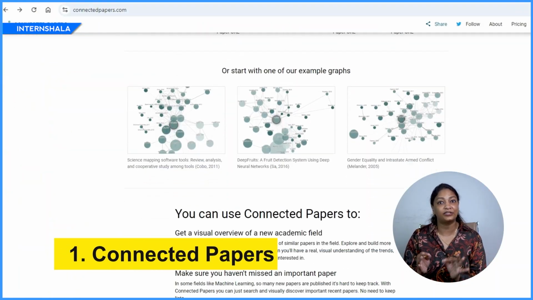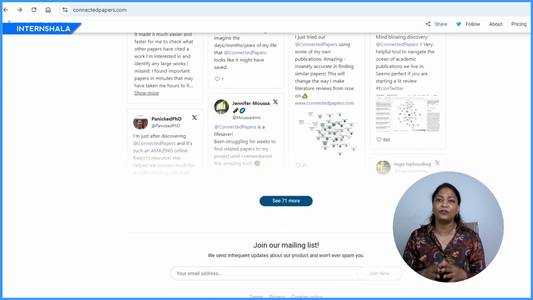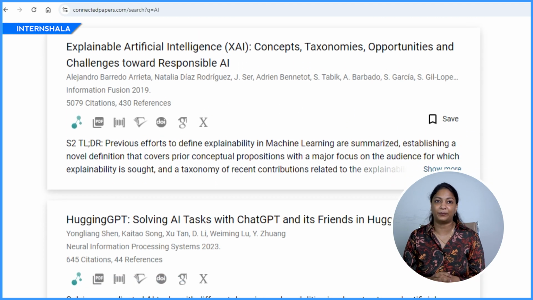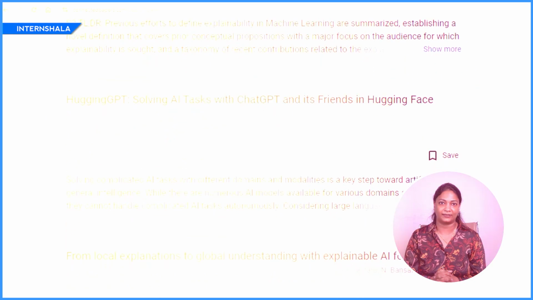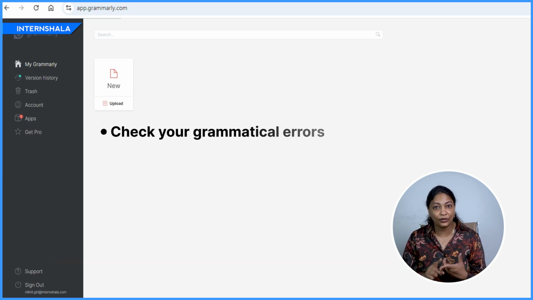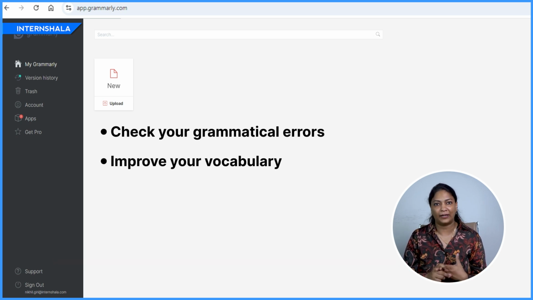अब कॉलेज के लास्ट ईयर में बहुत सारे कॉलेज स्टूडेंट्स का ये क्वेश्चन होता है कि हमें रिसर्च पेपर लिखना है, बट समझ नहीं आ रहा होता कि where to begin. In this case, you can use Connected Papers, an AI research tool that finds research papers on various topics. So you can simply search your topic and find similar research papers to begin your research process. अब writing की बात हो ही रही है, then we cannot forget about this important AI tool. That is Grammarly.